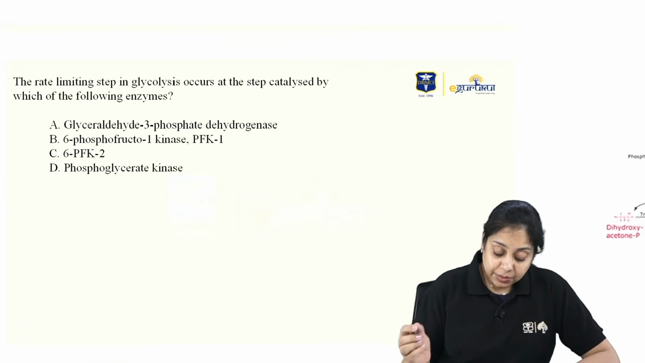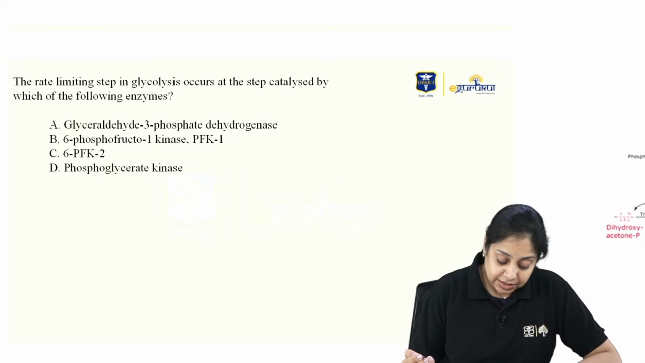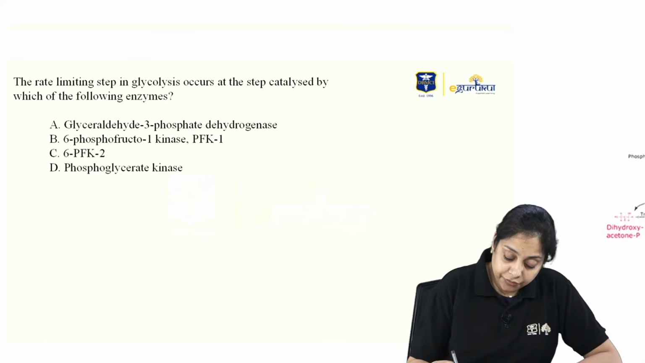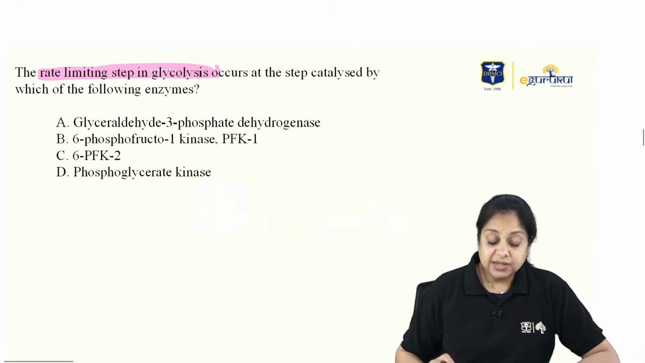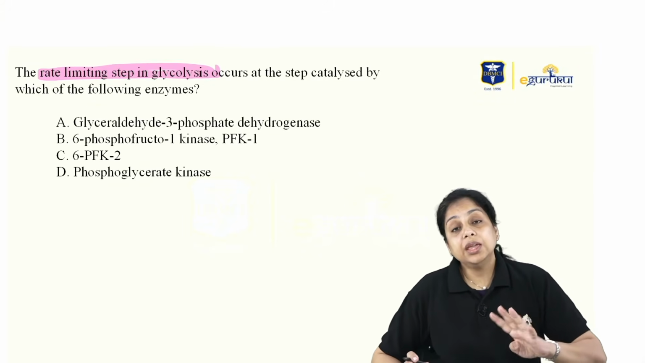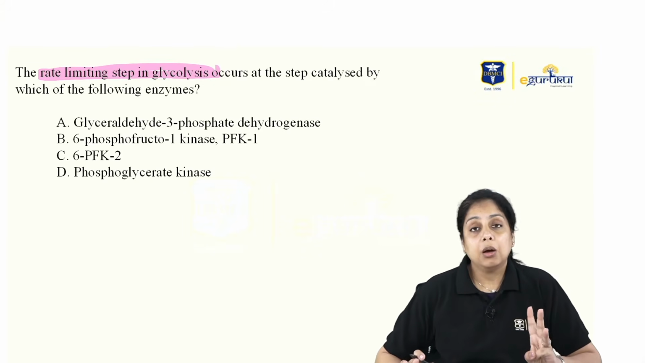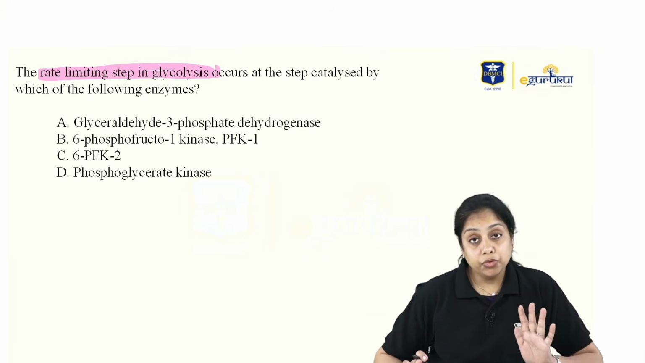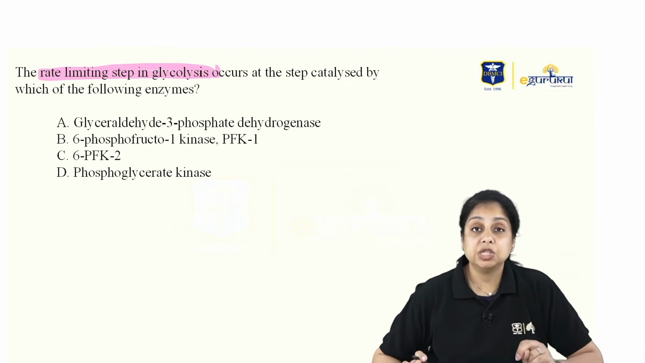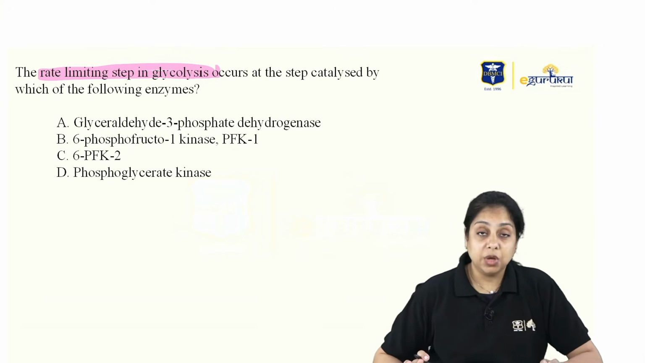The rate limiting step in glycolysis occurs at the step catalyzed by which of the following enzymes? Rate limiting step in glycolysis. In glycolysis, we just talk about 3 irreversible steps. Almost 10 steps are there. 3 irreversible steps are there. Rest all are reversible. Out of those 3, we have 2 enzymes which we call rate limiting enzymes.